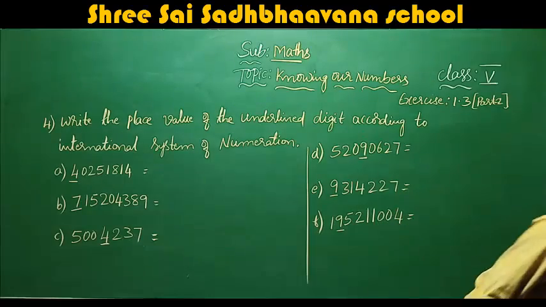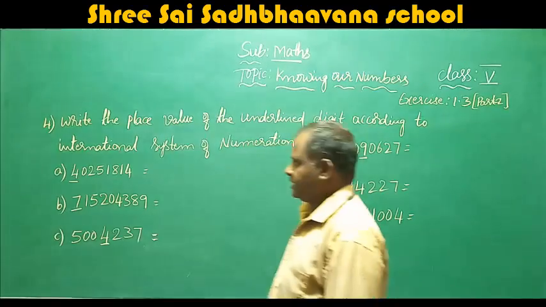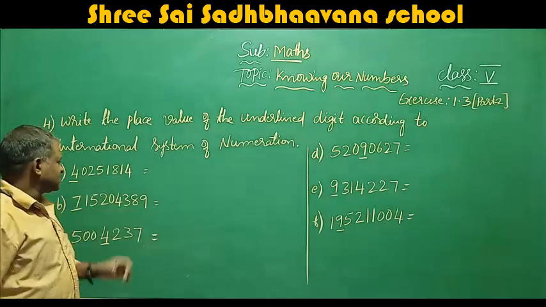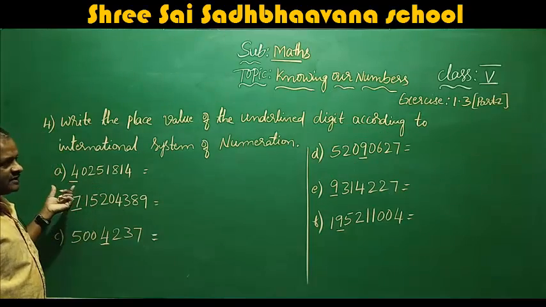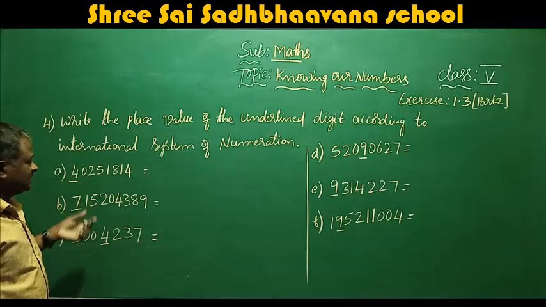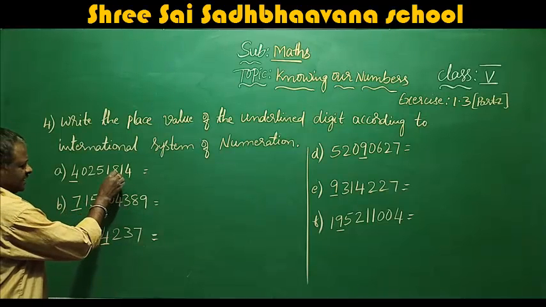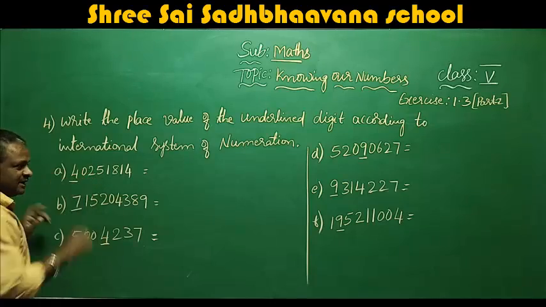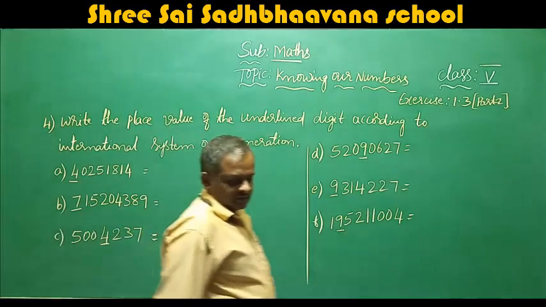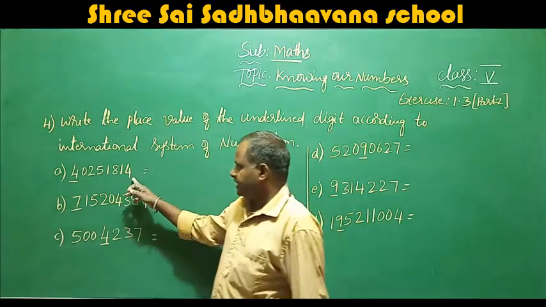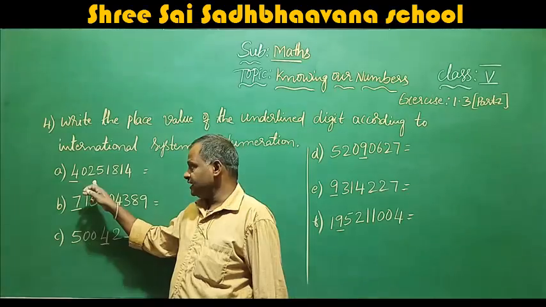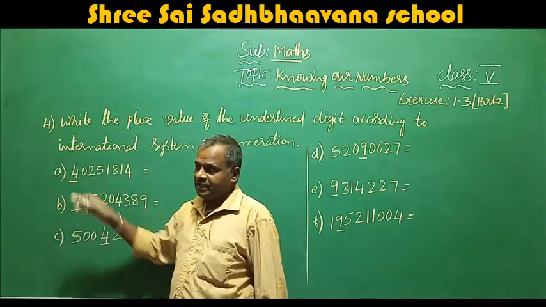That means you have to write the place value of the number according to the International System. They have underlined some digits. Here, units, tens, hundreds, thousands, ten thousands, hundred thousands, million, 10 million.